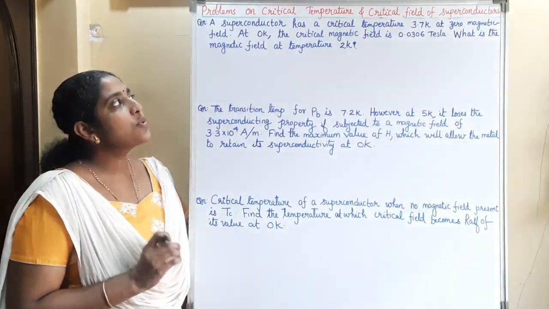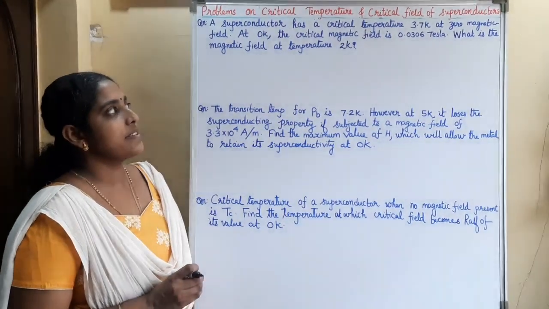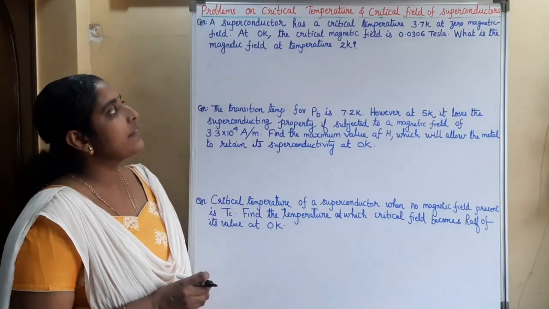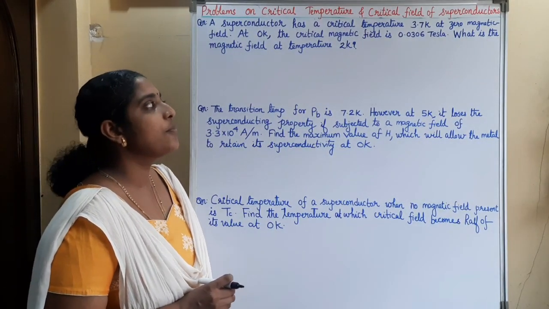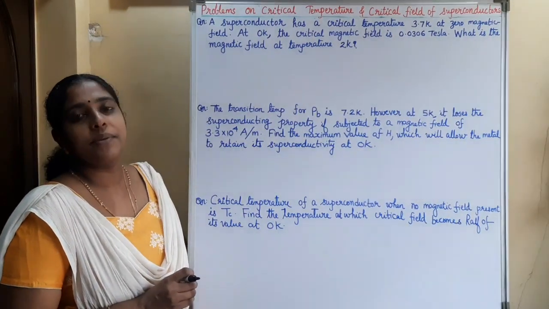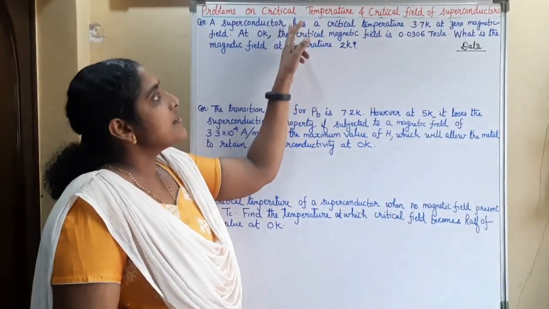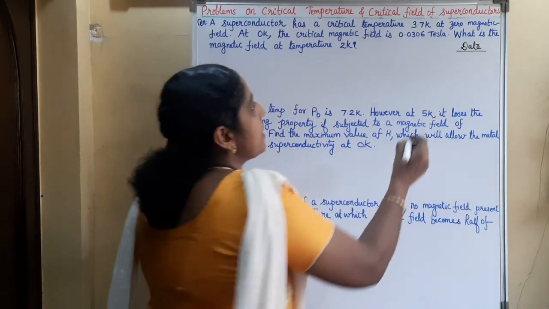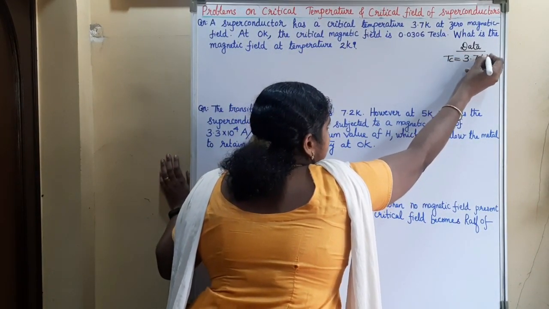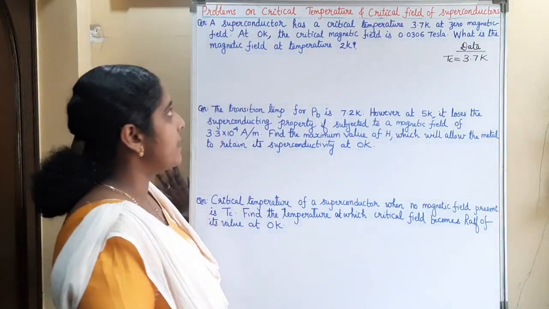Next question. A superconductor has a critical temperature 3.7 Kelvin at 0 magnetic field. At 0 Kelvin, the critical magnetic field is 0.0306 Tesla. What is the magnetic field at a temperature 2 Kelvin? A superconductor has a critical temperature 3.7 Kelvin at zero magnetic field, that is Tc is equal to 3.7 Kelvin.